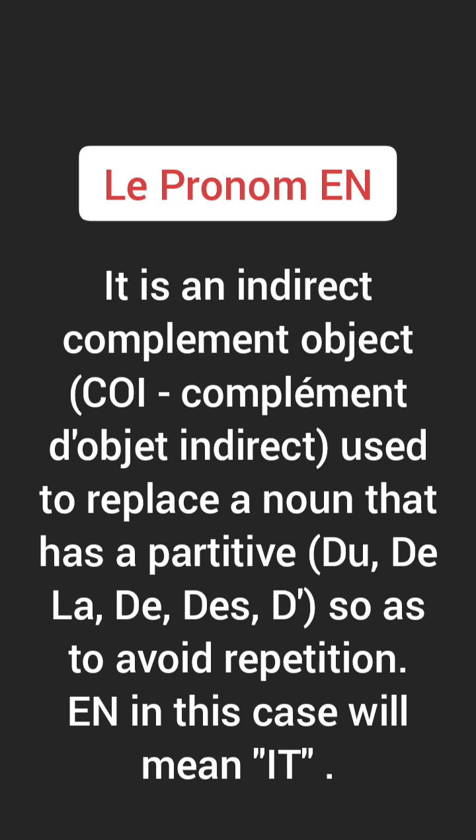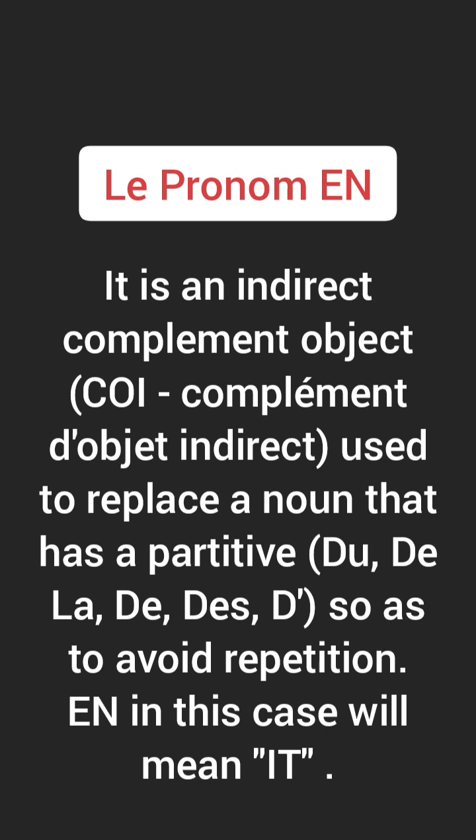Aujourd'hui, nous allons parler de pronom, ok? C-O-I, non, C-O-D, désolé, C-O-D, en. Le pronom en, E-N, en, ok? C'est utilisé pour éviter la répétition. It's used to avoid repetition. Okay, so we use the pronoun en, that's en, to avoid repetition. Most pronouns are used to avoid repetition.